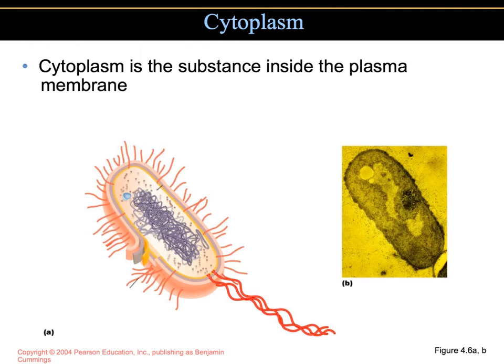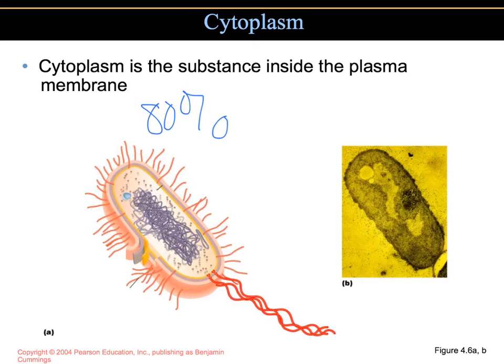Okay, moving along to more about the anatomy of the cell, we're going to now look at the cytoplasm. The cytoplasm is inside of the plasma membrane. It is a substance that is made up of about 80% water. So there's quite a bit of water in here. It's mostly fluid. And then it's about 20% proteins, enzymes, carbohydrates, lipids, and ions. And the major structures are the nucleoid and the ribosomes. So the nucleoid is what you see here in purple, and then the ribosomes are the little dots that you can see.